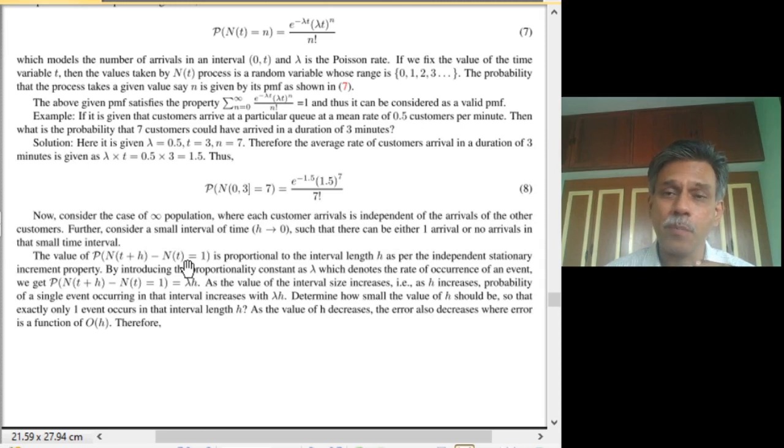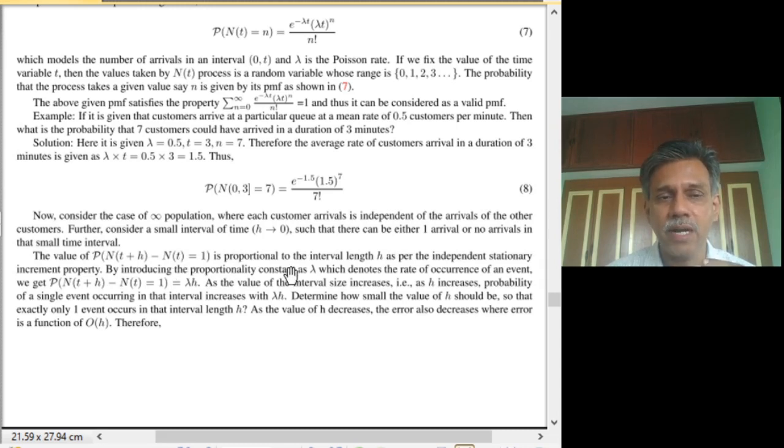Can it be directly proportional? That is, can the probability of occurrence of one event be assumed to be proportional to the interval size? It can be assumed, and that will also be reasonable, but provided the interval length is very small. You cannot just take it to be directly proportional for an arbitrary interval size, because the interval can be very large and the proportionality constant can be such that the probability can be even more than 1. That cannot occur.